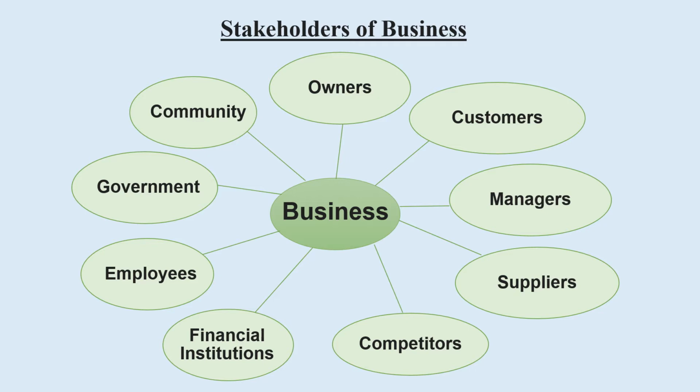For example, the owners, customers, managers, employees, suppliers, competitors, financial institutions, the community, and likewise. These stakeholders could be inside the business as well as outside of the business. We will be discussing each and every stakeholder one by one.